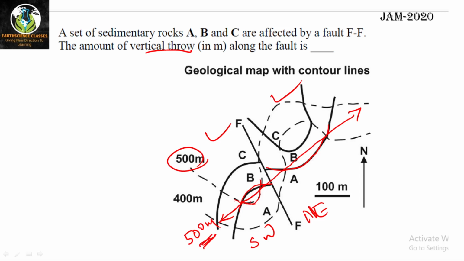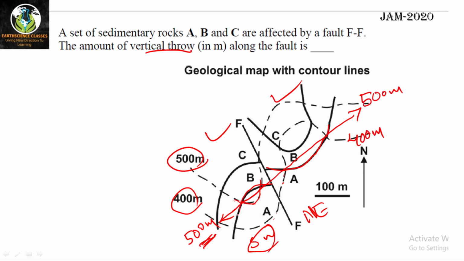The elevation you are getting for the AB contact is 500 meter to the west of the fault plane, or in the southwest region. If you move to the northeast region, or east of the fault plane, what is the elevation of the strike line passing through the AB contact? You can see the contour value is 400 meter. Here it is having 500 meter value.